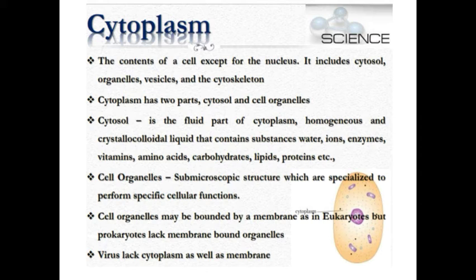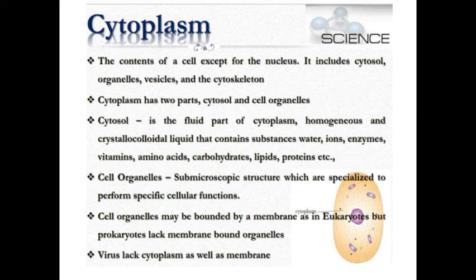So, cytoplasm contains two parts. They are cytosol and the cell organelles. What is cytosol? The cytosol is the fluid part of the cytoplasm. If you see a cell under the microscope, we can see a very light shaded region which contains fluid, which will be motile. Motile means moving. There will be a fluid part which will be moving, and the cell organelles will be placed in that layer.